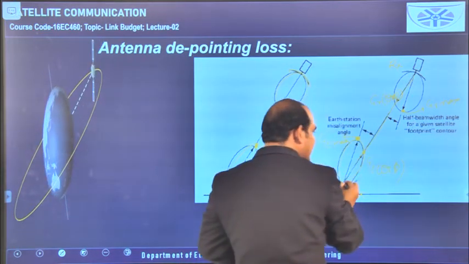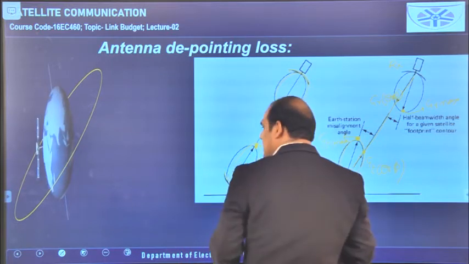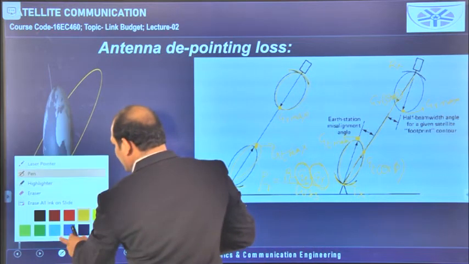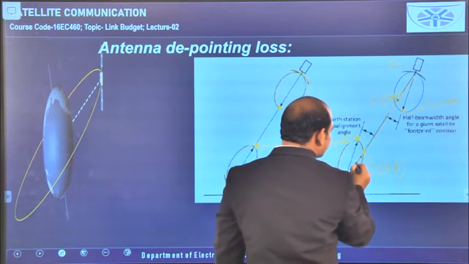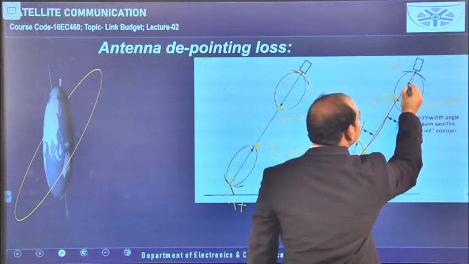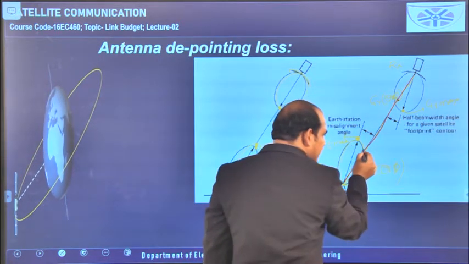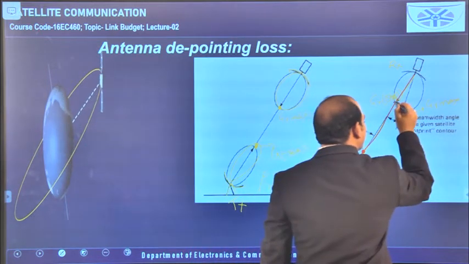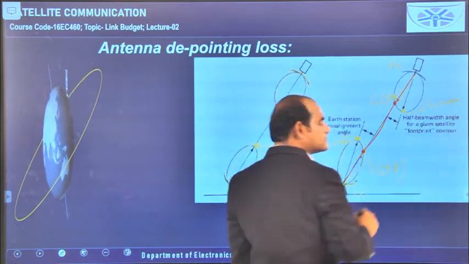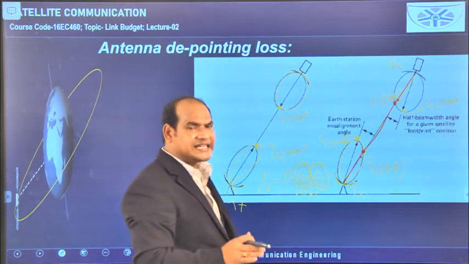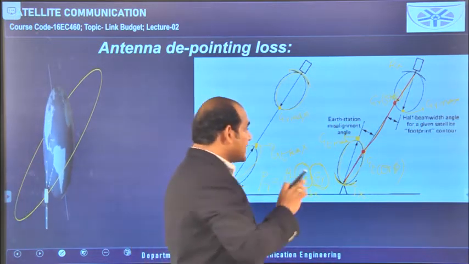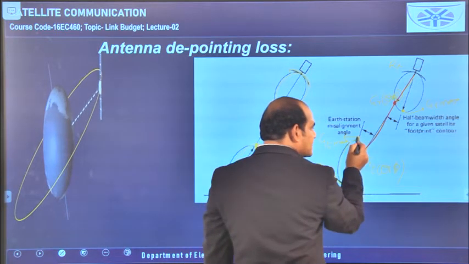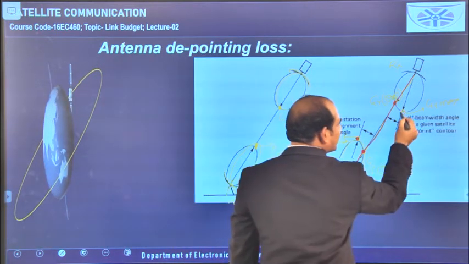If you see that carefully, this is the wireless link, but at this point it is not the maximum gain for the transmitting antenna and it is also not the maximum gain for the receiving antenna. These two are not indicating the maximum gains. Here the maximum gain is here and here the maximum gain is here.